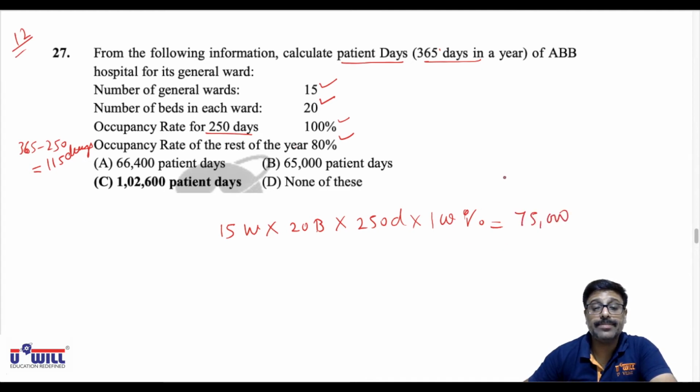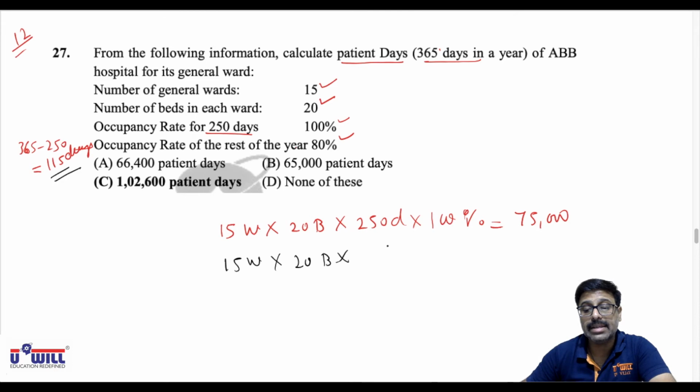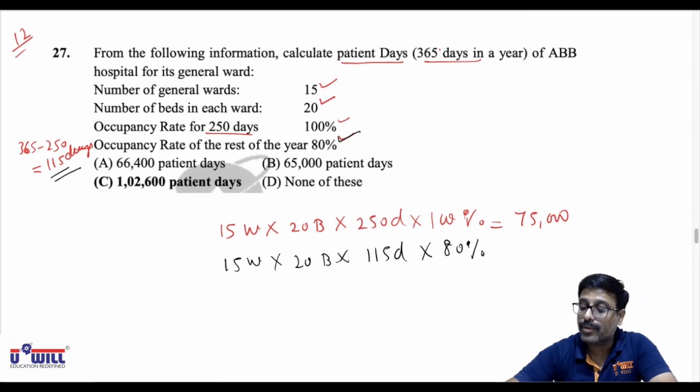And in case of the rest of the year, again 15 wards into 20 beds, but rest of the year means 115 days, into 115 days into, now occupancy is 80% for the 115 days. So 300 beds into 115 days, 34,500 into 80% occupancy, 27,600.